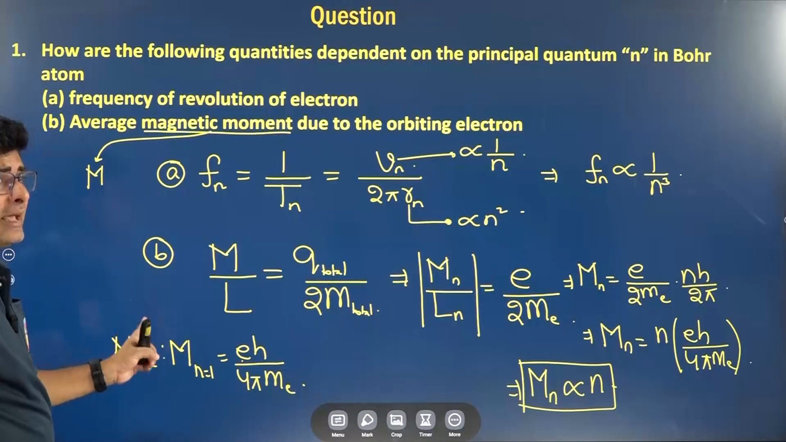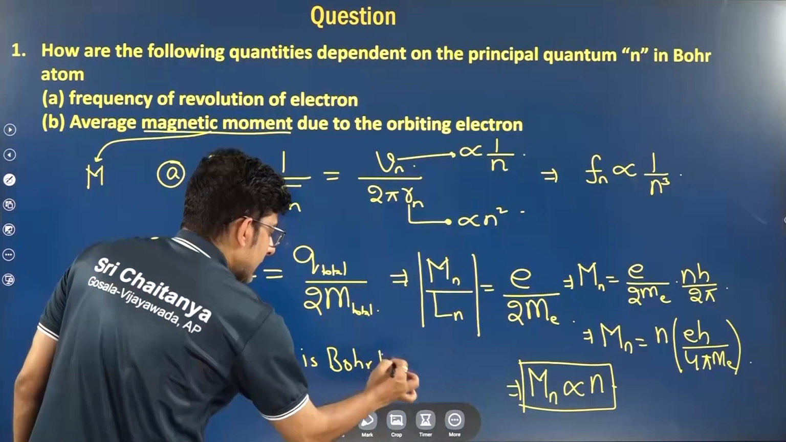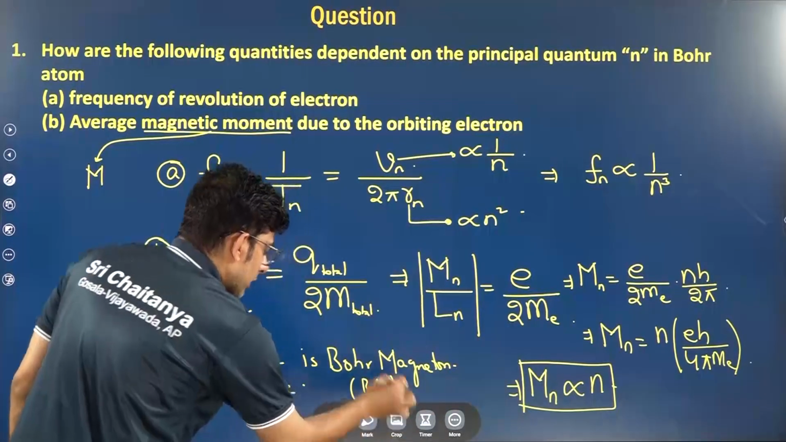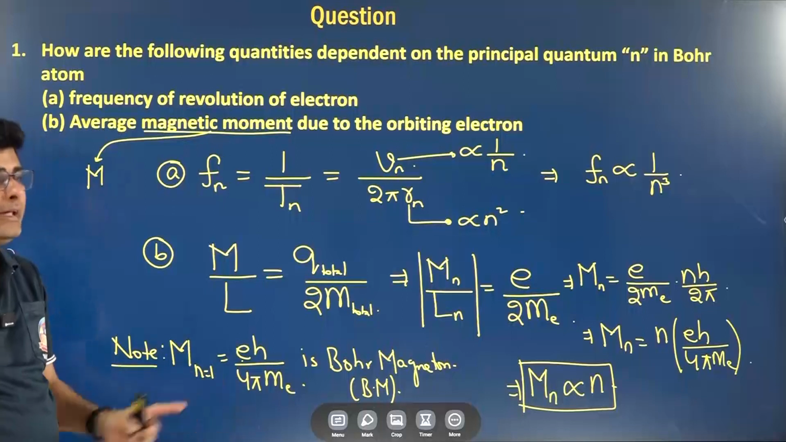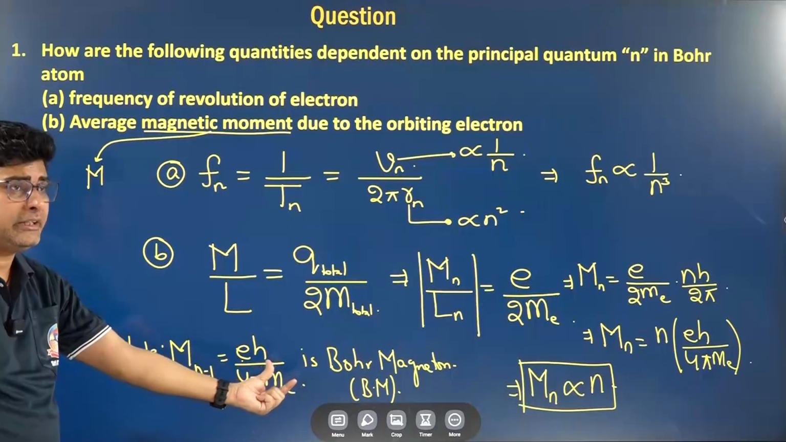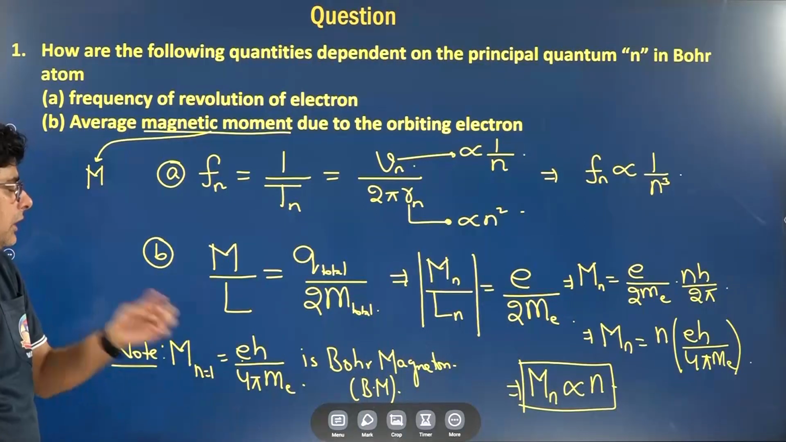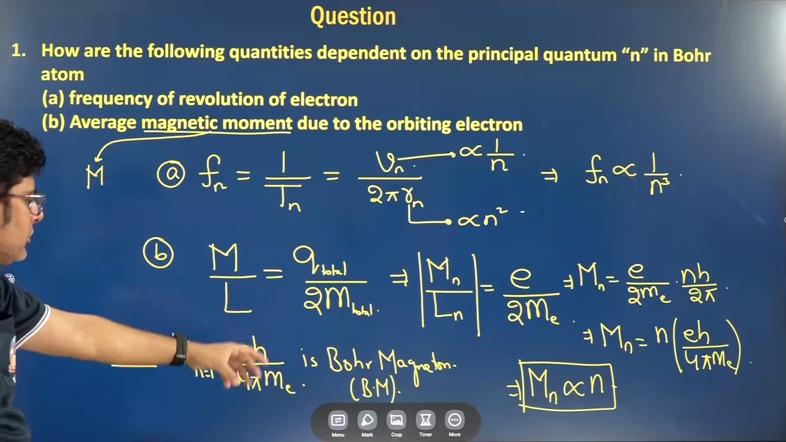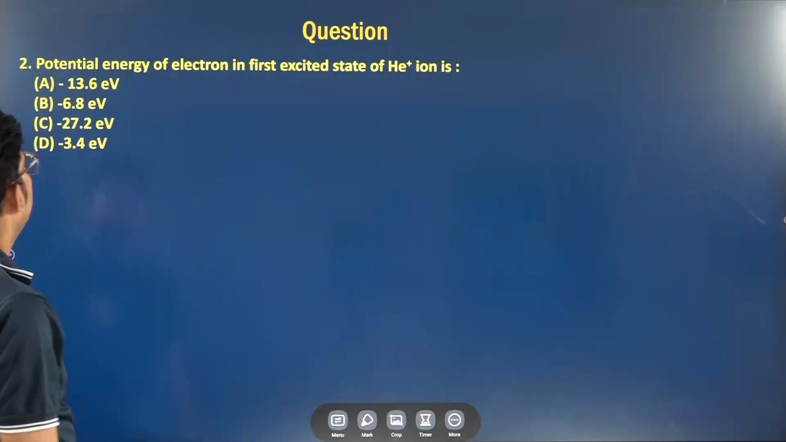So the first orbit magnetic moment, the average magnetic moment, is known by a very important name, sometimes this question can be asked. This is known as Bohr's magneton. This Bohr's magneton, Mn equals to 1, is eh by 4 pi me. When you are asked about paramagnetic materials, you have studied in chemistry also, the unit of the magnetic moment, Bohr magneton, BM, that is this only. The first orbit magnetic moment for the electron in the Bohr's atom. Clear? So this is the first question, and in that question we have given some additional information also, right? Moving to the next question.